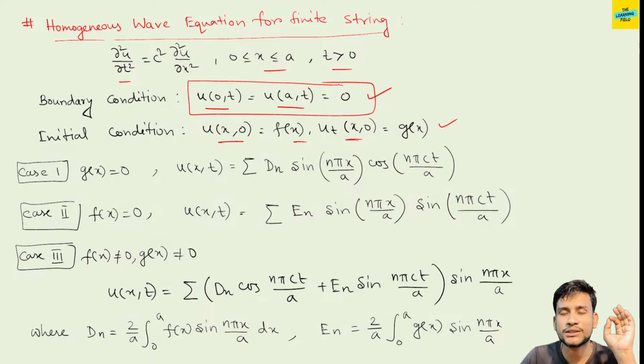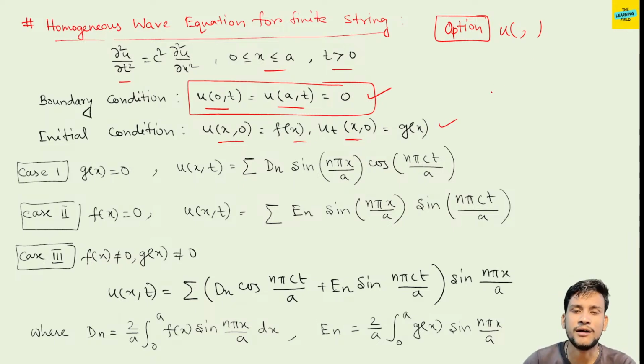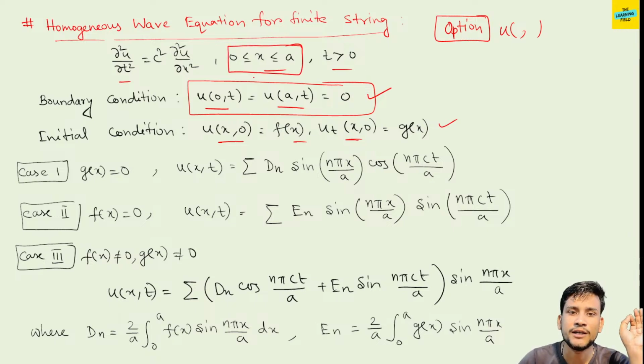So when you see questions on the wave equation, first you have to identify which type of problem it is. If the options are based on these types of summation, then you have to go with this solution procedure. Otherwise, if you have to find the value at some point, then you can solve using the D'Alembert solution and other processes. So this is the homogeneous wave equation for finite string, where x is bounded from 0 to a.